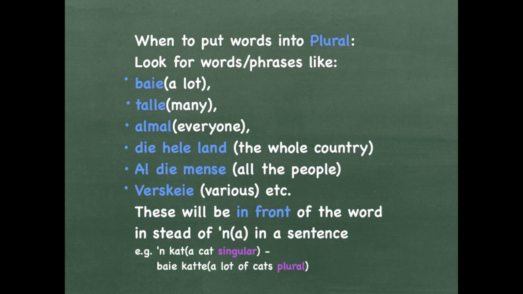Verskeie means various. There are many other examples. If the word means more than one and it is in front of a word instead of a in the sentence, then you have to put the word into plural form. Here is an example. A kat is a cat in singular form. Baie katte is a lot of cats in plural form.